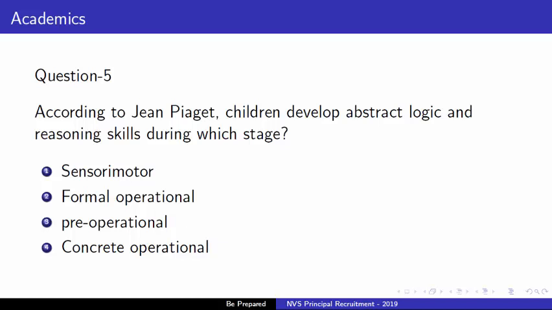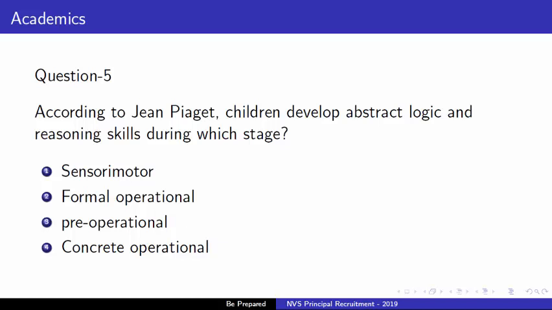Next one is formal operational stage. The formal operational stage begins at approximately age 12 and lasts into adulthood. As adolescents enter this stage, they gain the ability to think in an abstract manner by manipulating ideas in their head without any dependence on concrete manipulation.